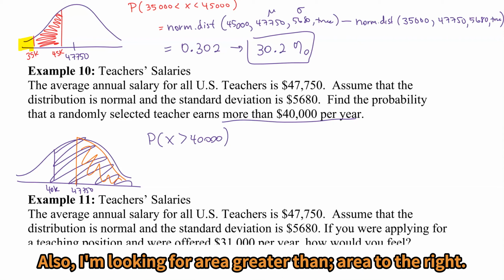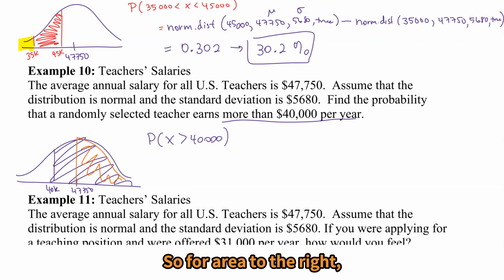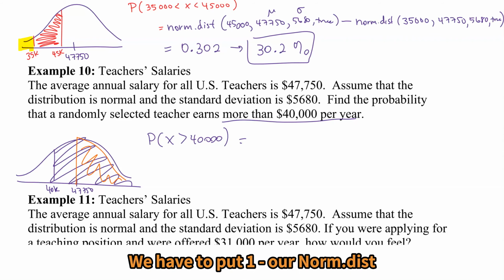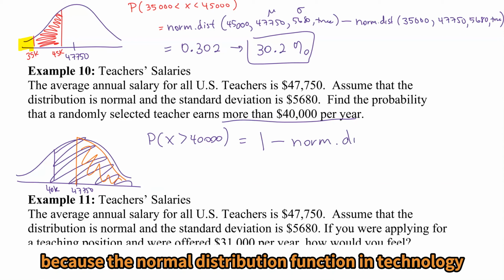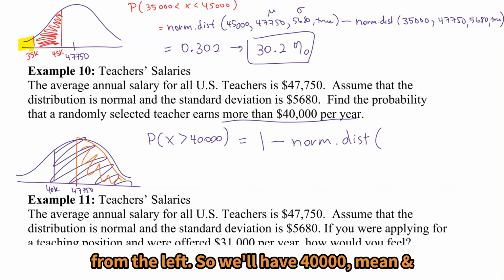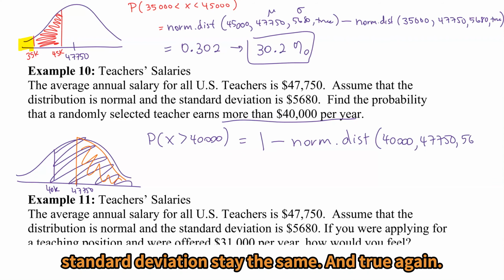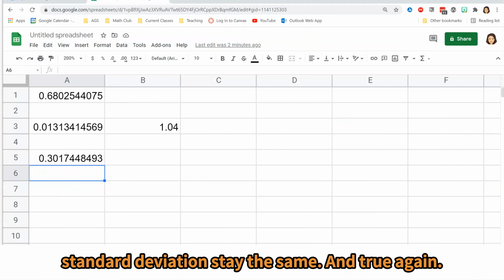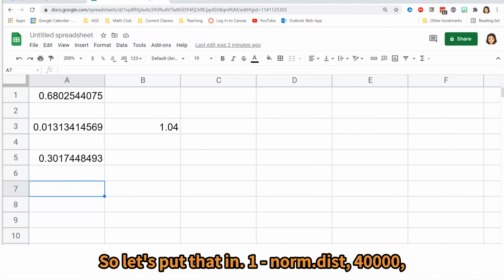So I know my answer needs to be bigger than 50%. Also, I'm looking for area greater than, area to the right. So for area to the right, we have to put 1 minus our norm.dist because the norm distribution function in technology gives us area to the left. We want area to the right, so we're going to subtract off the area from the left. So we'll have 40,000, mean, standard deviation stay the same, and true again.